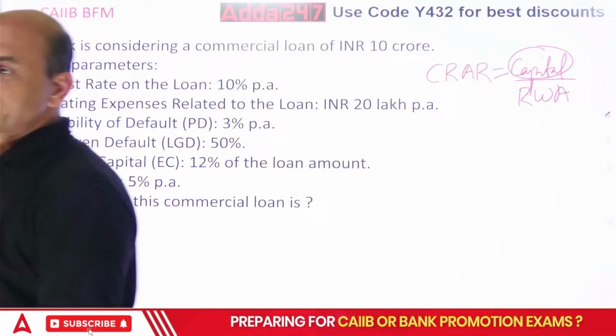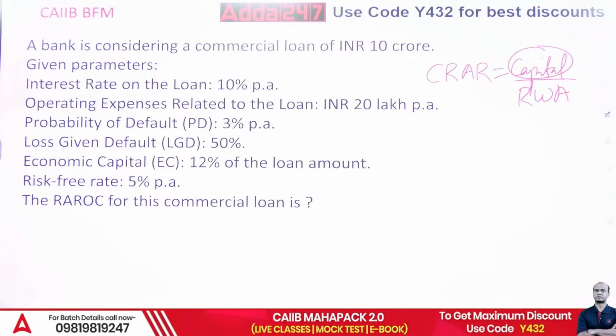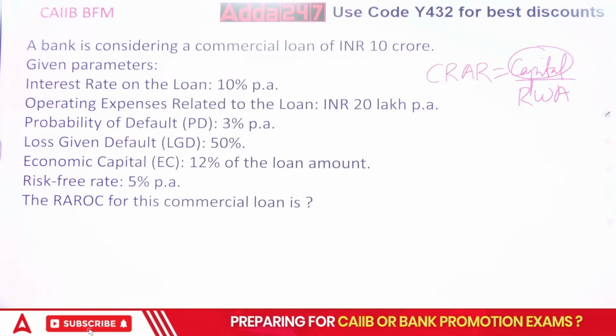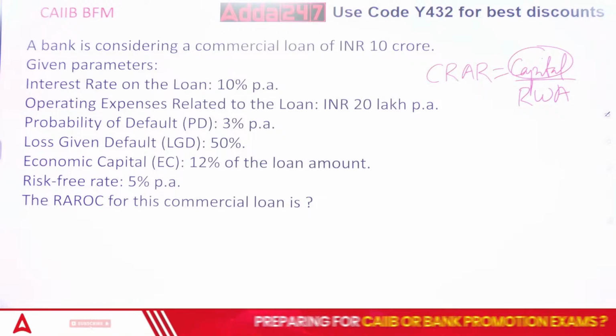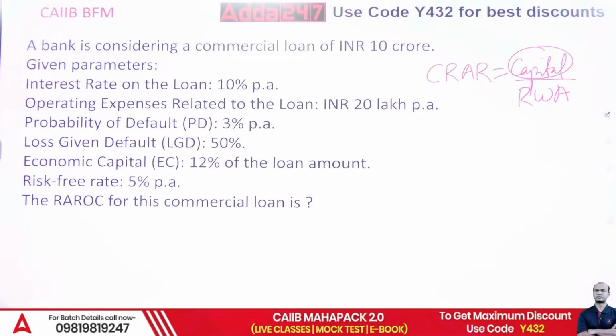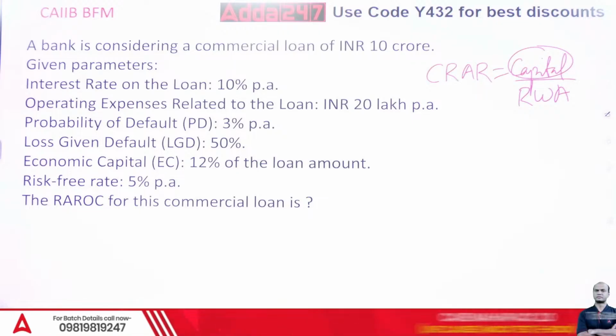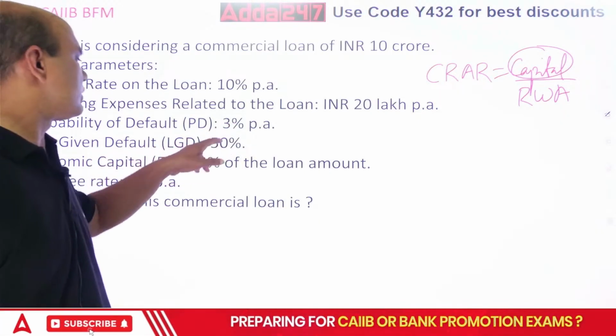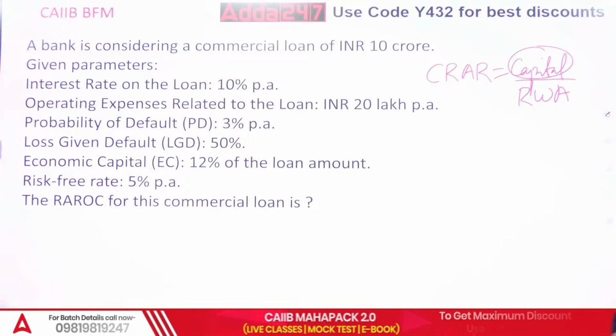But 3% on what? LGD, loss given default, is also given, 50%. So kindly note, expected loss is always PD into LGD, into my loan amount. PD into LGD. Got it?